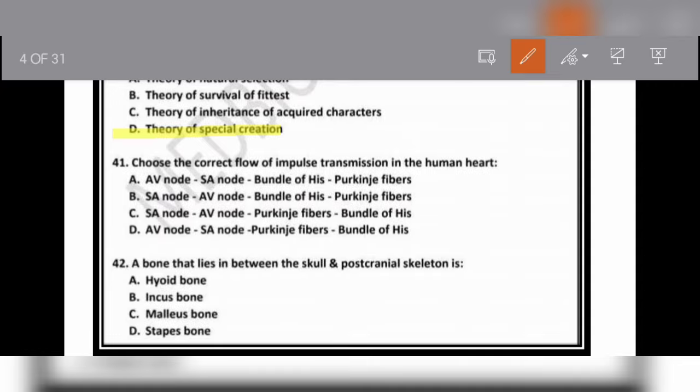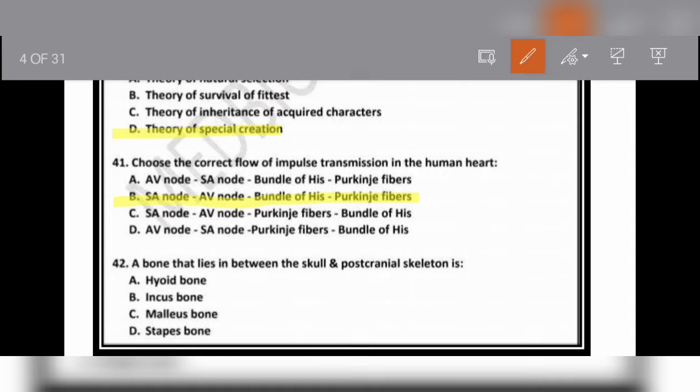Here all of you know that the impulses are originally generated in the SA node or sinoatrial node. Then these impulses are transmitted to the AV node, and from the AV node the impulses are transmitted to bundle of His, and from bundle of His the impulses are transmitted to Purkinje fibers, which then spread to all the muscles of the heart. So the correct option here will be option B, SA node to AV node to bundle of His, and then ultimately to Purkinje fibers.